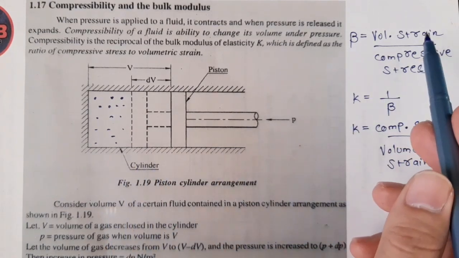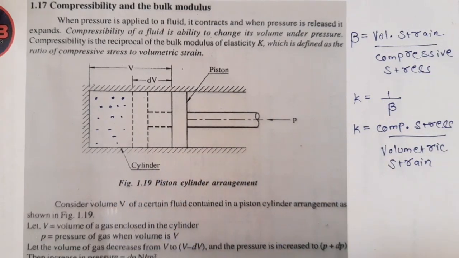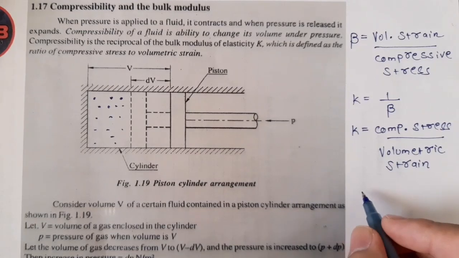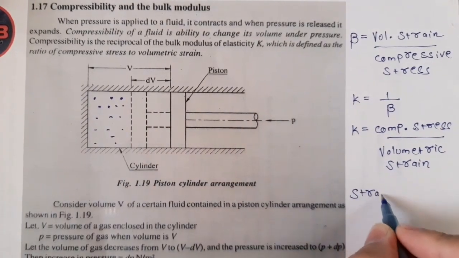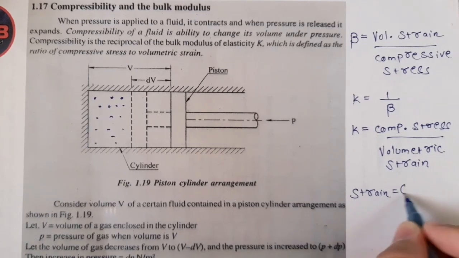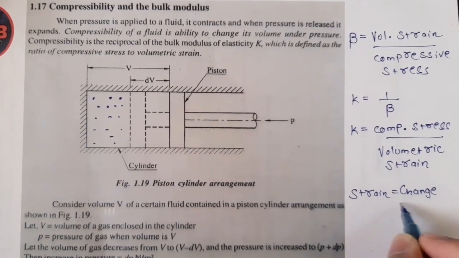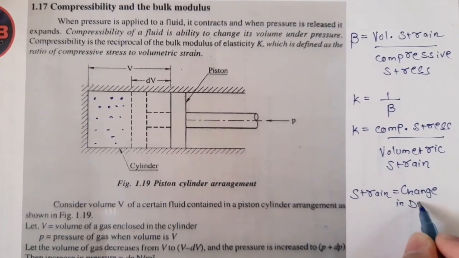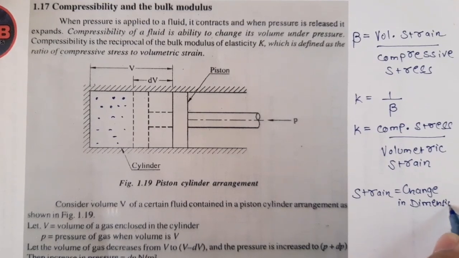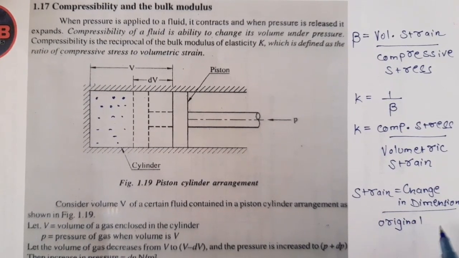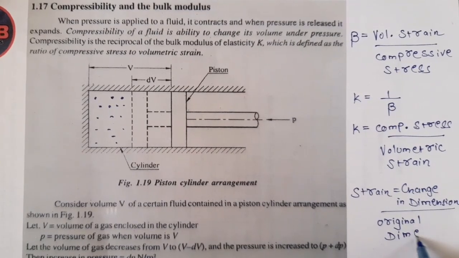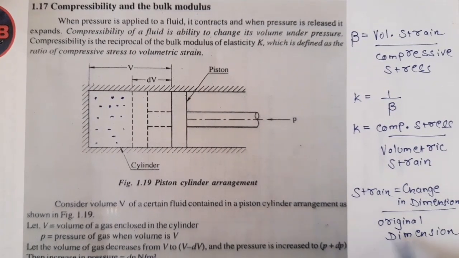So now what is strain? Strain is given by change in dimension upon original dimension. This is the basic formula of strain.